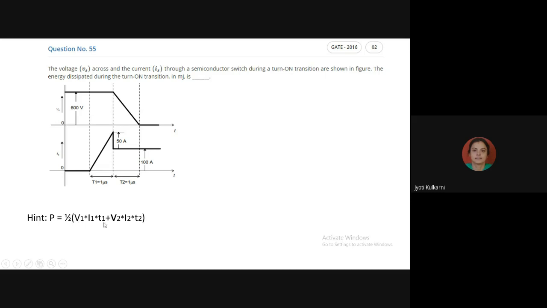So V1 into I1 into T1, that is the energy dissipated in the first time period, from the first dotted line to the second dotted line. And from the second dotted line to the third dotted line, again I am calculating the energy, that is V2 into I2 into T2. Then taking the sum of both divided by 2, I am going to get the total energy heat dissipation during the time period T1 equal to 1 microsecond as well as T2 equal to 1 microsecond. So the answer will come 75. So the range is coming 74 to 76.